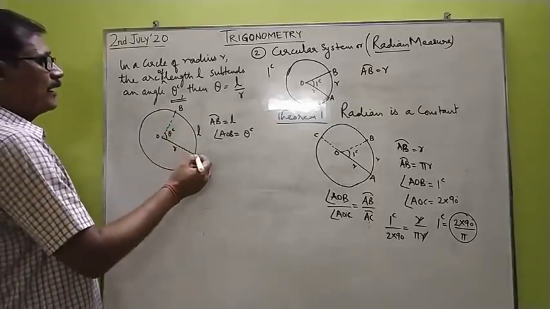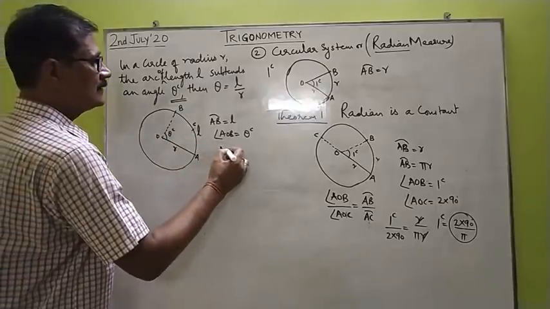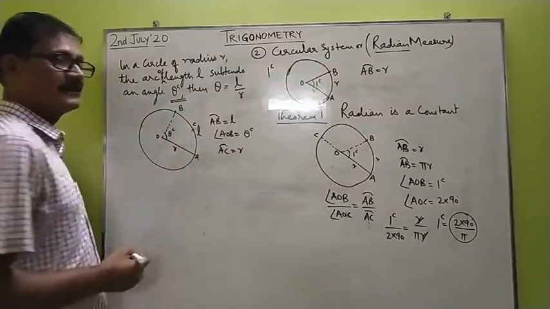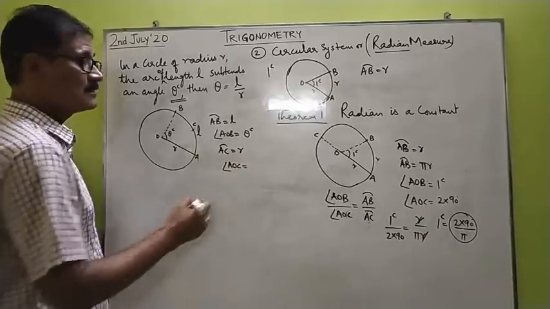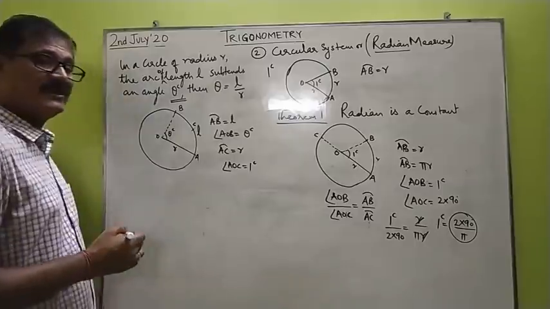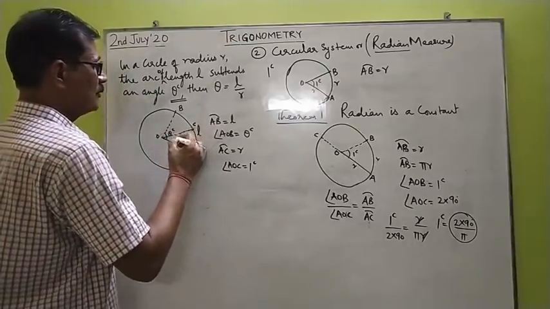Now let us mark a point C on AB such that the arc AC is equal to the radius of the circle, so that the angle AOC turns out to be 1 radian as per the definition.